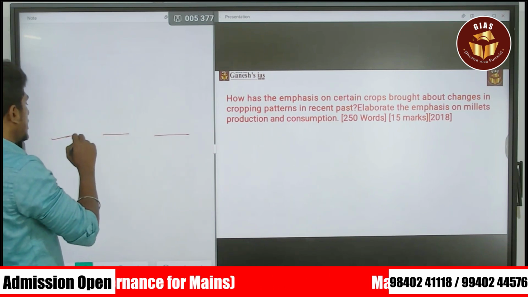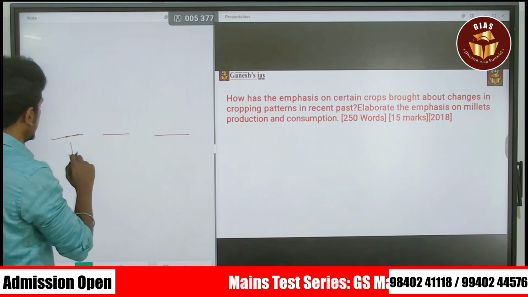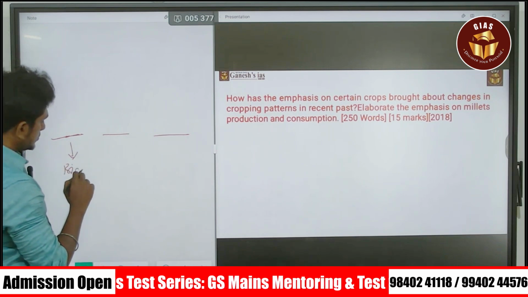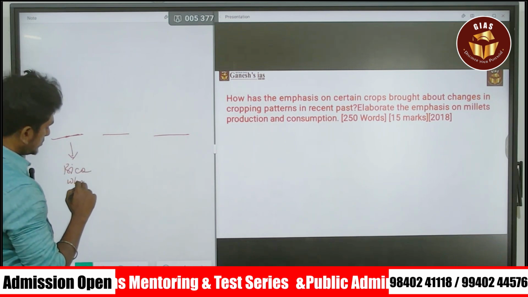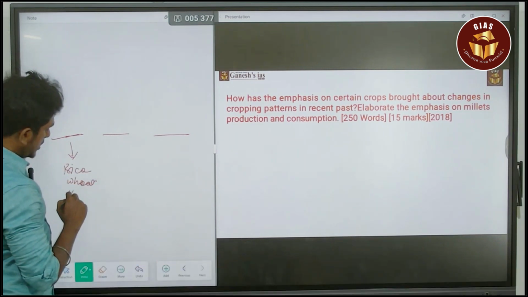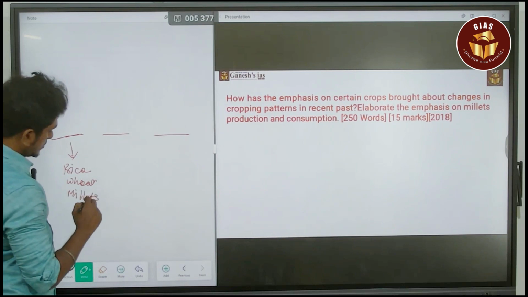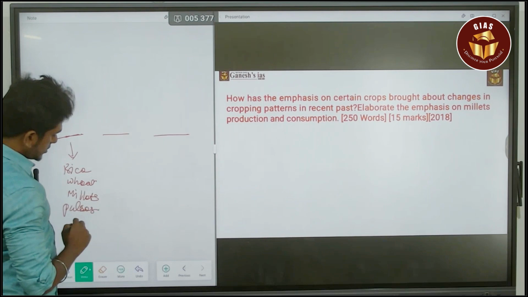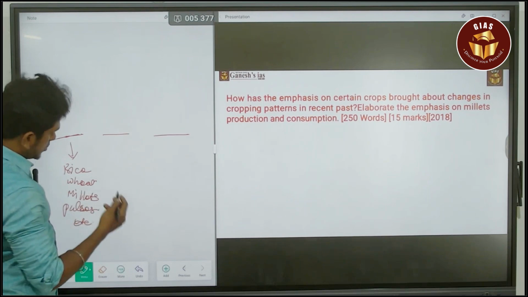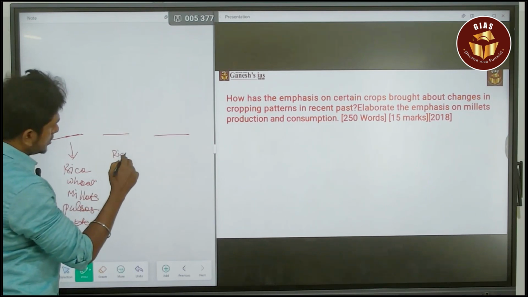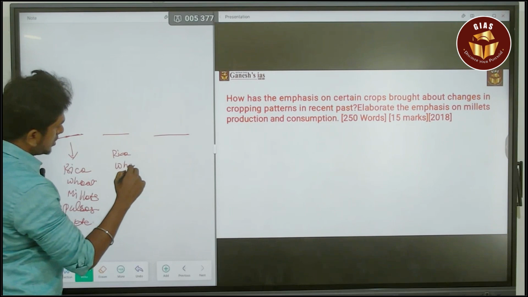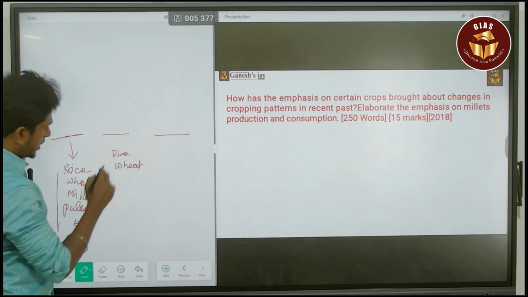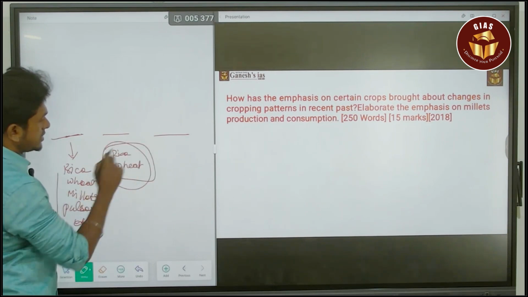So earlier we were cultivators of rice, wheat, millets, pulses, etc. Now we are cultivators of all these things, but we give more emphasis to rice and wheat.